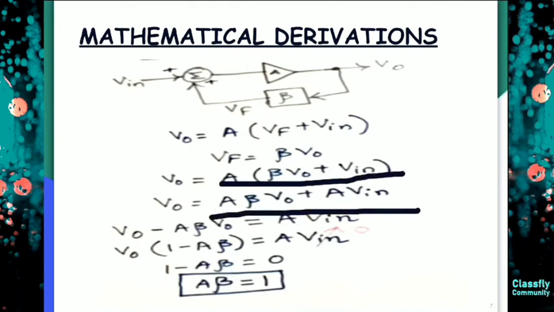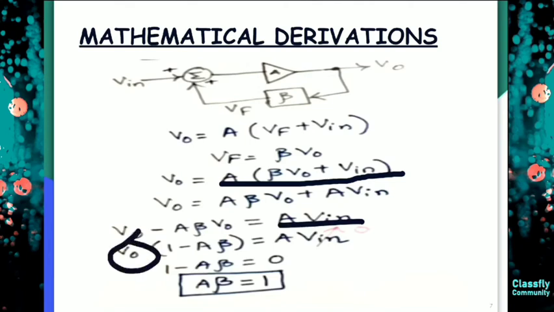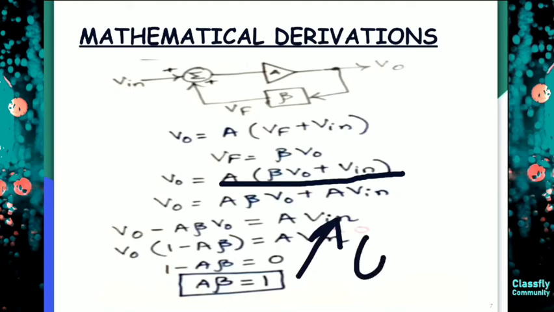Right? Now in the next step, we will take this A beta V naught to this side. So we get V naught minus A beta V naught equal to A V in. So when we take V naught common, we get V naught times (1 minus A beta) equal to A V in. And we know that my V in must always be 0, right? So 1 minus A beta times V naught is equal to 0. So if I bring this V naught down here, I get this whole equation equal to 0.